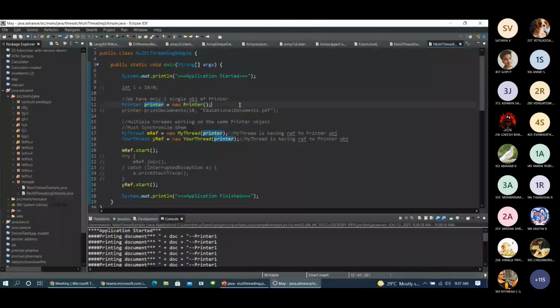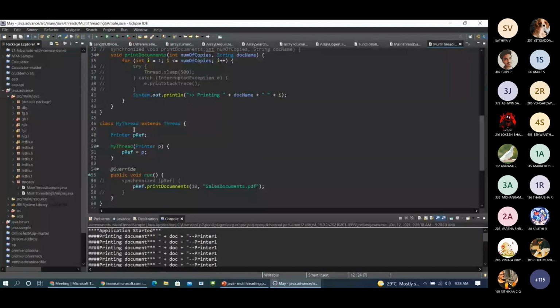We are using the same object for different threads. We have mentioned that each thread has a unique object. Like mref is an object for my thread, and yref is an object for your thread. But they both are consuming the same object, printer. Think like person A is my thread and person B is your thread, and person A is also in need of printing those documents, and person B is also in need of printing those documents. So how are we handling this?